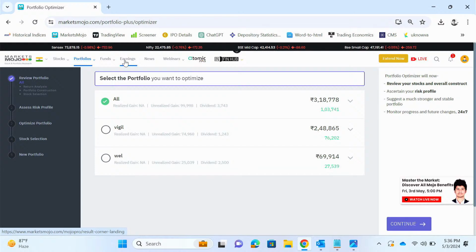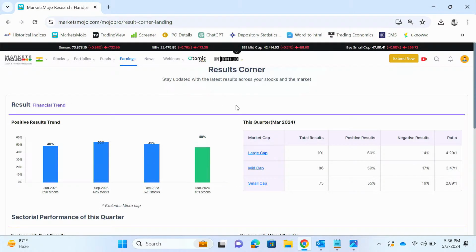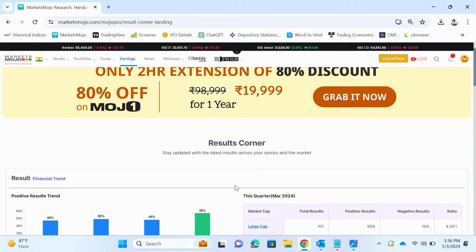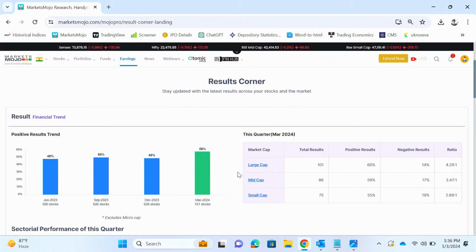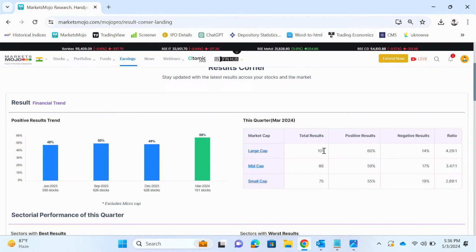Now we go to earnings. So now, as you know, the earnings season is going on. The results for the March quarters are pouring in. So you can see large caps, 101 large caps till now have given out results. 60% of them are positive, whereas 14% of them are negative. And you can find a ratio. So it says 4.29:1. So 4.29 companies have given positive results for every 1 negative result.